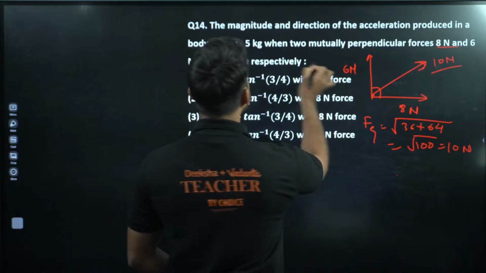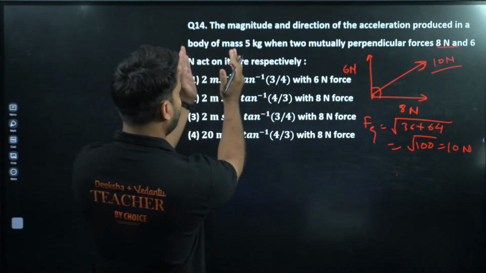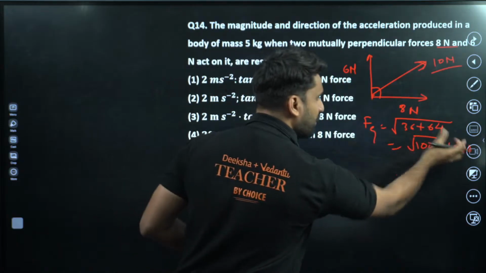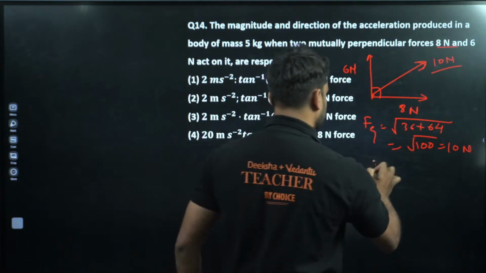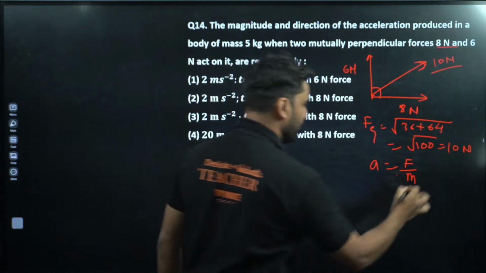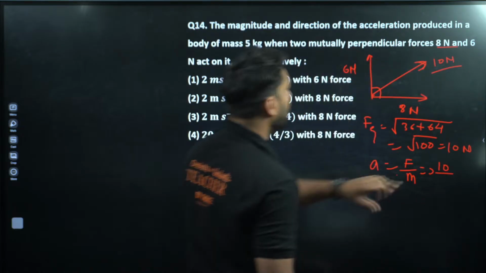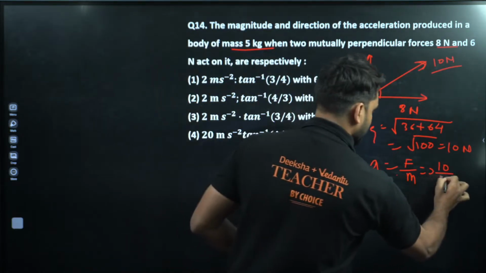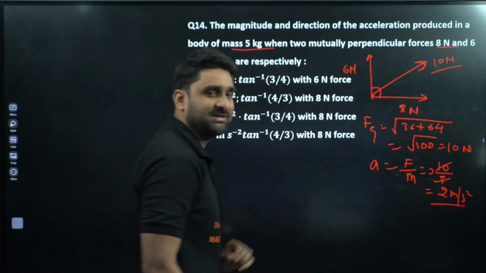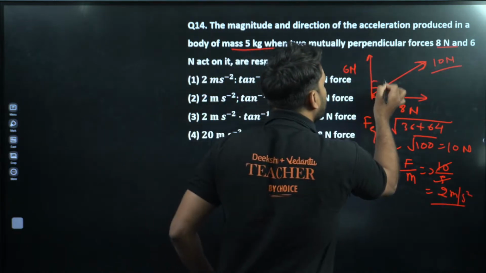Now the question is in the format of acceleration and few conditions are there. So if we got the resultant force, what will be acceleration? Acceleration will be equal to F by m. We have formula, acceleration is equal to F by m. So F is 10 and mass is equal to 5 kg. So 2 meter per second square. This is the result. Now let's take angle here.